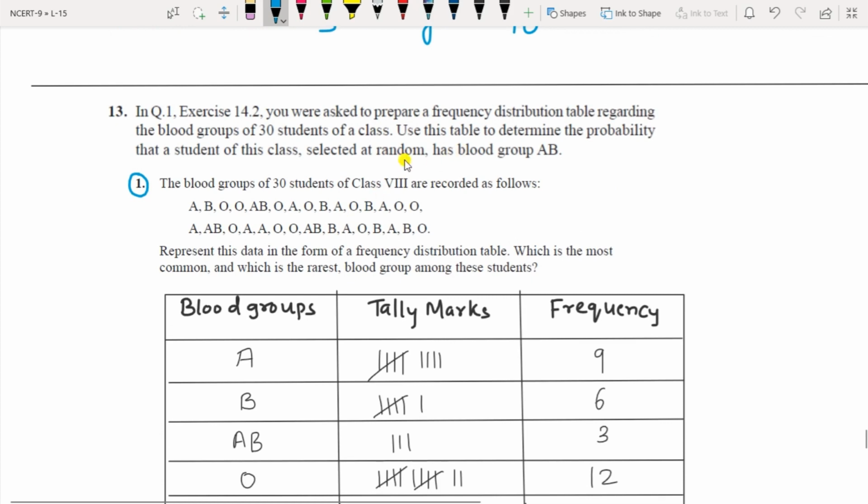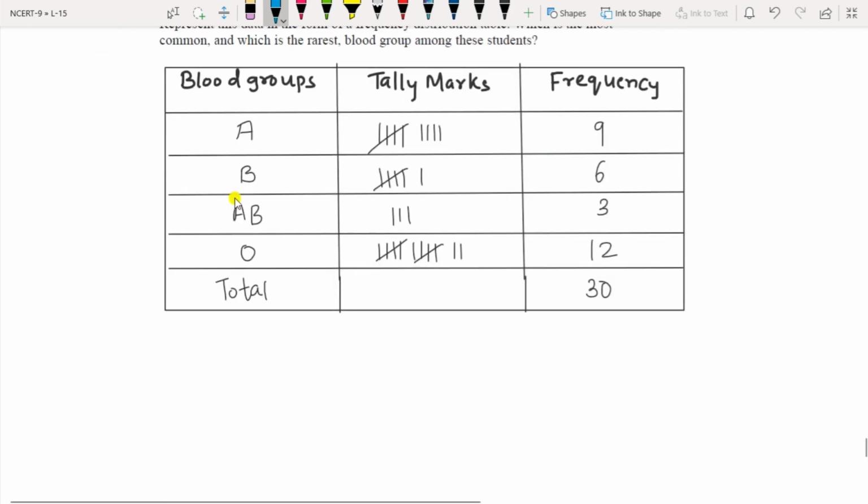They are asking to determine the probability that a student of this class selected at random has blood group AB. So we have to find the probability for blood group AB.